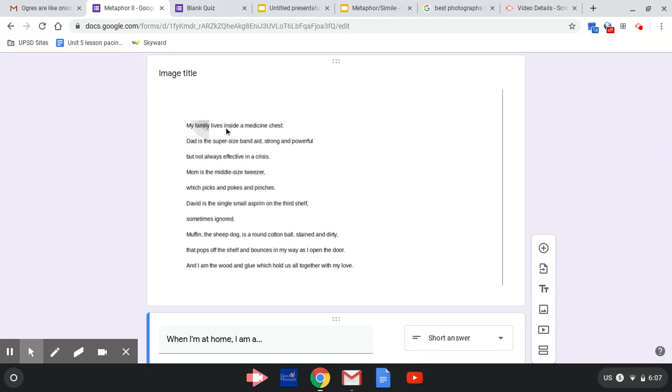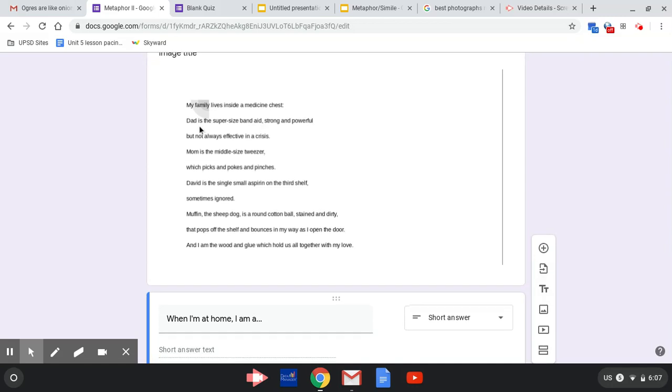My family lives inside a medicine chest. Well, that's a metaphor in itself, right? Do they actually live in a medicine chest? No, of course not. Let's read on and see why the poet says that they do, though. Dad is the supersized band aid. Well, is the dad actually a supersized band aid? No, but why is the poet comparing her dad to a supersized band aid?